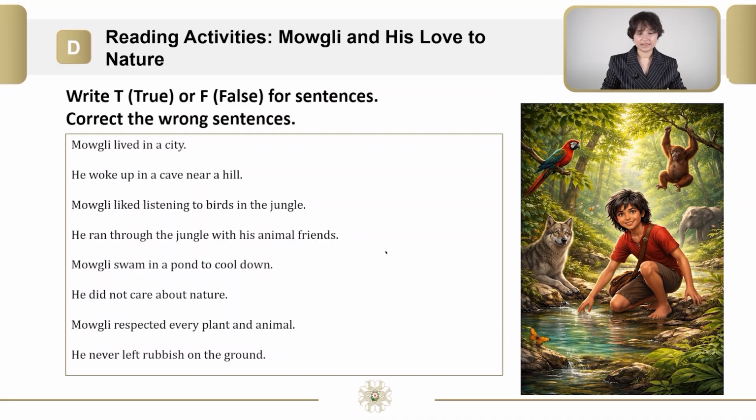Mowgli lived in a city. False. He lived in the jungle. He woke up in a cave near a hill. That is true. Mowgli liked listening to birds in the jungle. True. He ran through the jungle with his animal friends. That is true. Mowgli swam in a pond to cool down. That is true.